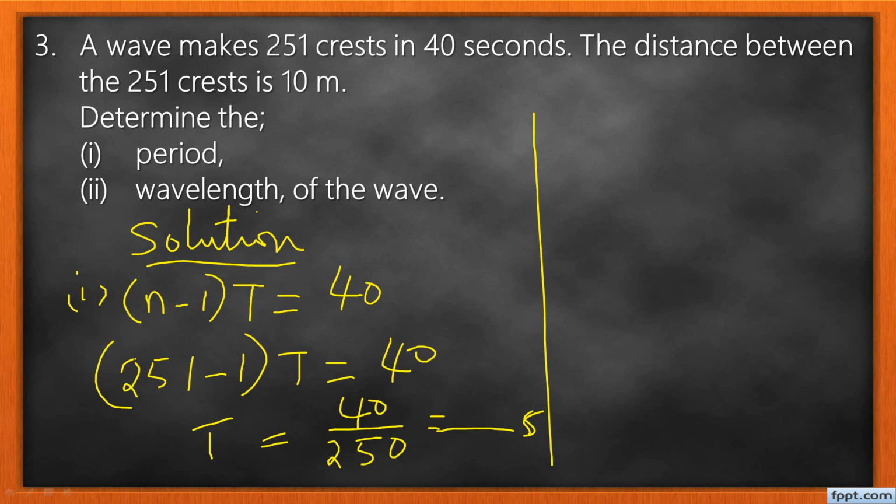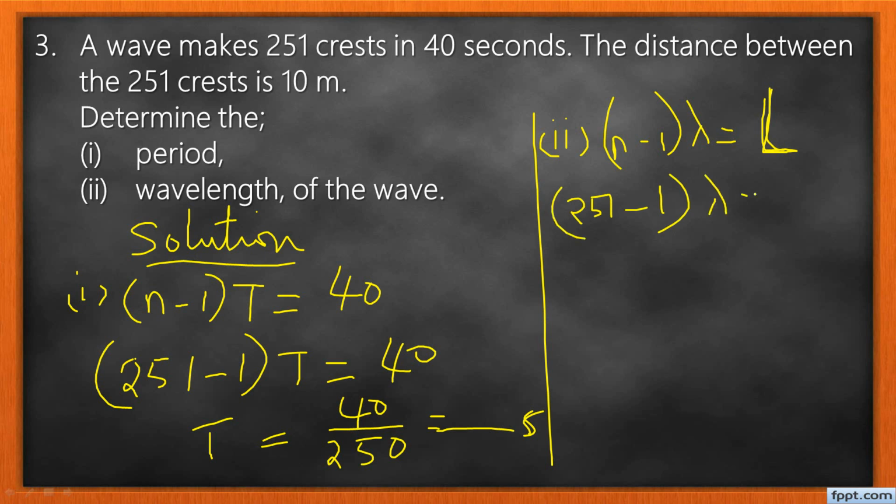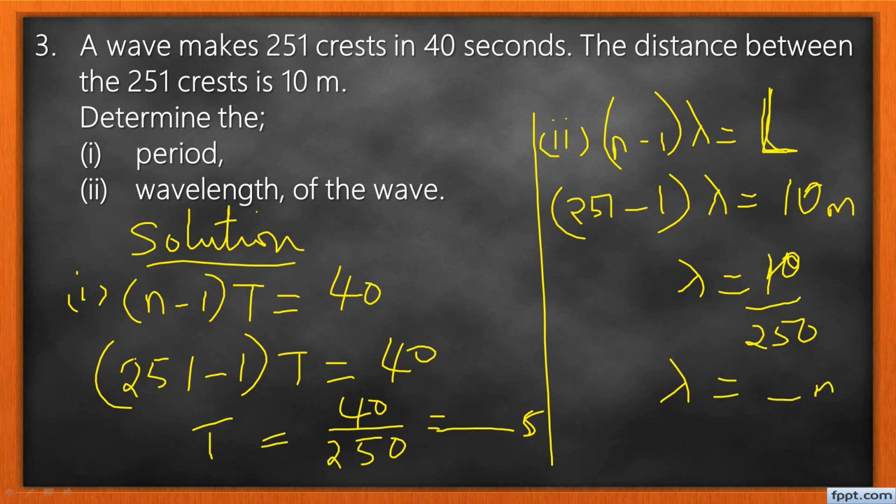Now Roman 2 says wavelength. For wavelength, you still use the formula. n minus 1 into lambda is equal to capital L here. So what was n? You put 251 minus 1 into lambda is equal to the total length. They told us 10 meters. So lambda is going to be 10 over 250, and then you get an answer here in meters.